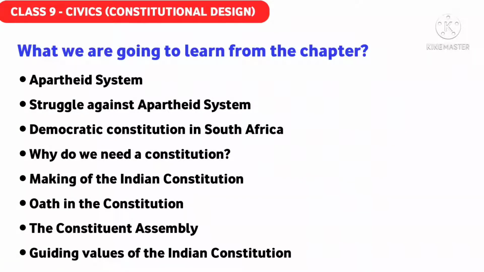Then we will move to the struggle of the black people in South Africa against this apartheid system. Then we will move towards the new constitution that was formed in South Africa and its speciality. After finishing the South African constitution, we will get one conclusion, and based on this conclusion, we can say why we need a constitution, which is the second topic in your chapter.